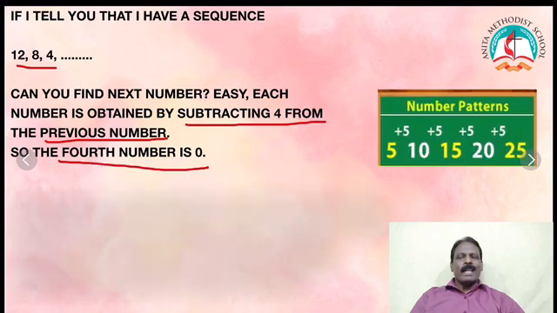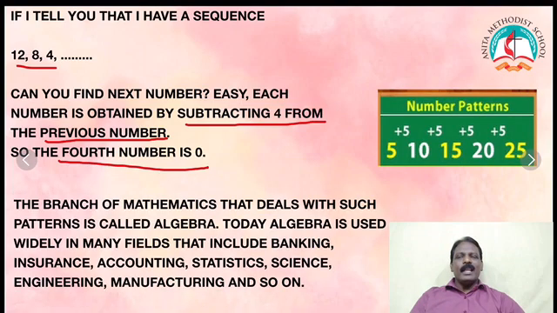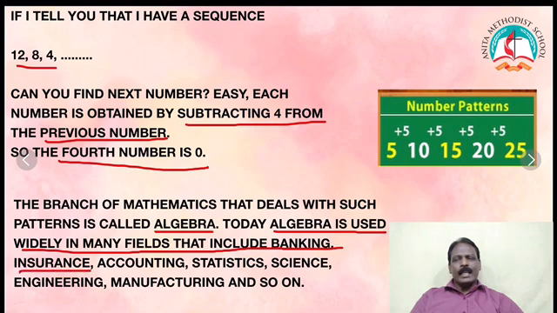The branch of mathematics that deals with such patterns is called algebra. Today, algebra is used widely in many fields including banking, insurance, accounting, statistics, science, engineering, manufacturing and so on.